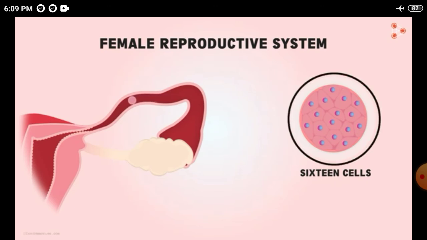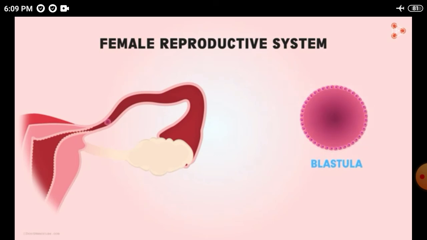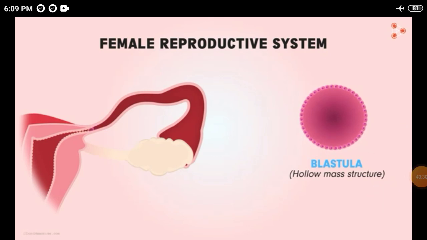Do you know what this ball of cells is referred to as? When the cell number in it is 16, then it is referred to as the morula. This further divides to form a structure called the blastula. So will it have double the number of cells in it? Blastula is just a stage where the cells arrange themselves such that they form a hollow mass structure. In fact, the cells align themselves to the ends and leave a cavity within, which gets filled with the fluid.